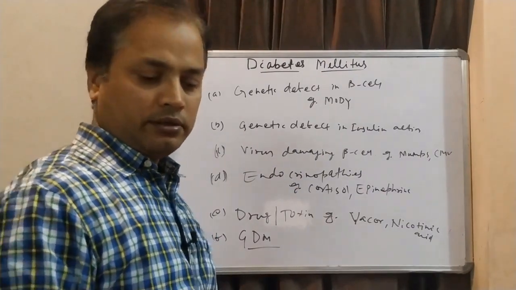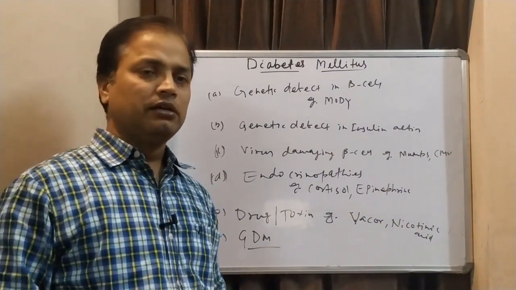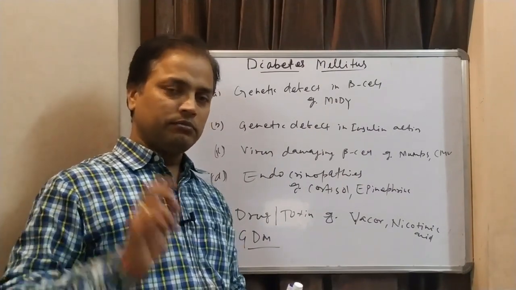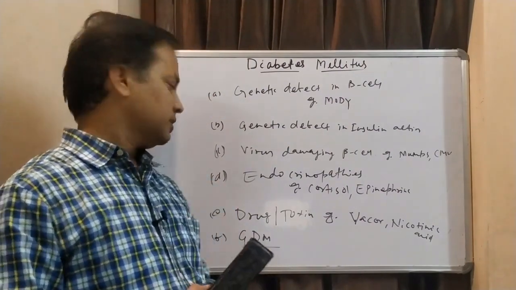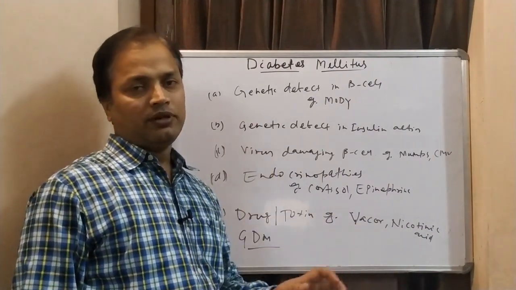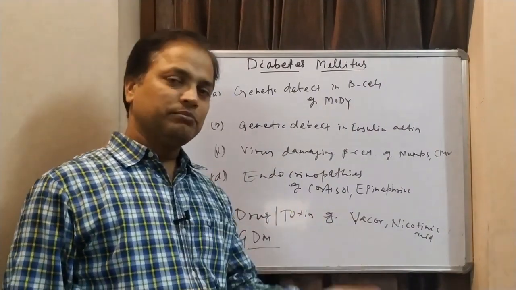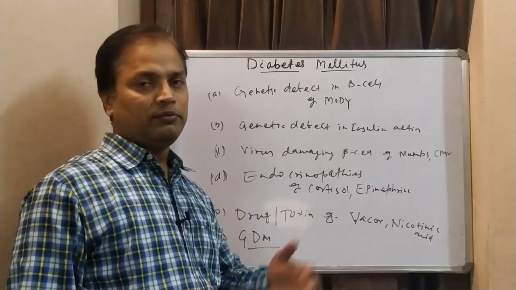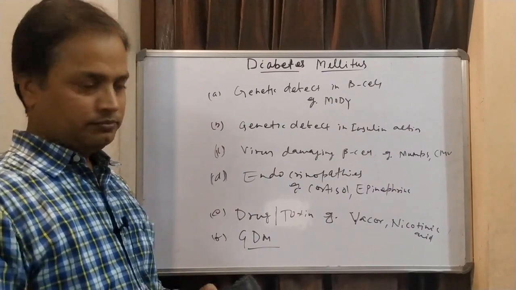So during pregnancy, a lot of hormones are secreted, and because of those hormonal changes, diabetic hyperglycemic conditions occur, which affect the mother as well as the fetus. As a result, obese fetuses, obese babies will be there. Gestational diabetes mellitus is a conditional state. Only during the gestation period, the mother will have diabetes mellitus, and that affects the baby as well as the mother. Once parturition occurs and the baby is born, glucose level and hormone level return to normal, and diabetes mellitus is gone. So that's called gestational diabetes mellitus.